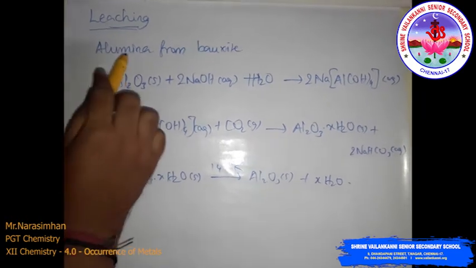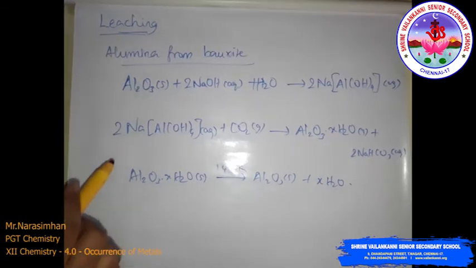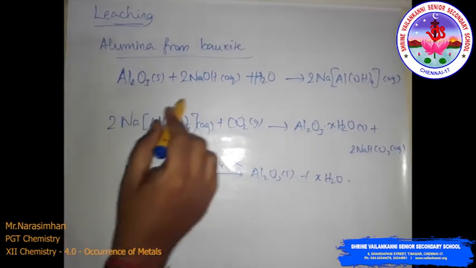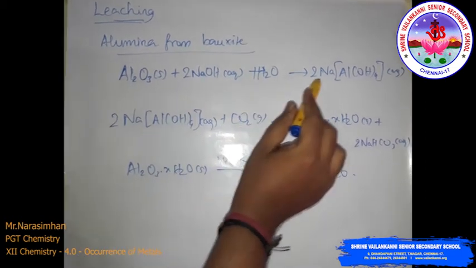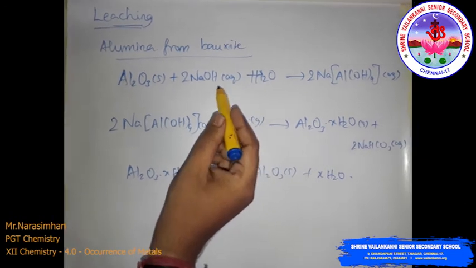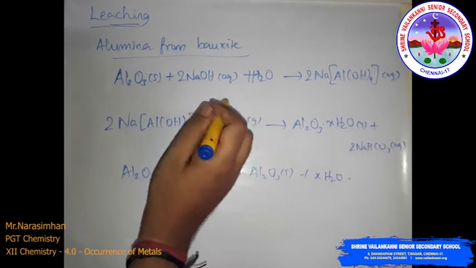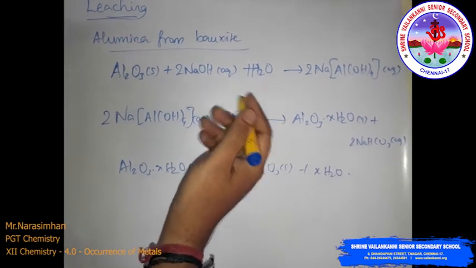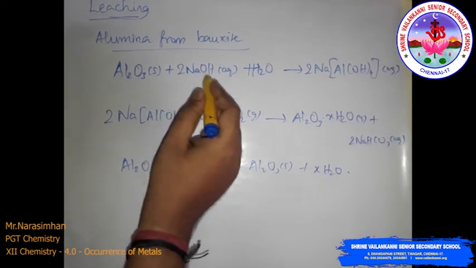Like first, leaching of alumina from bauxite ore. Look at the first reaction. Aluminum oxide reacts with the base and water to form this complex. Bauxite usually contains silicate, that is SiO2, and the iron oxide and titanium dioxide are also present as impurities.